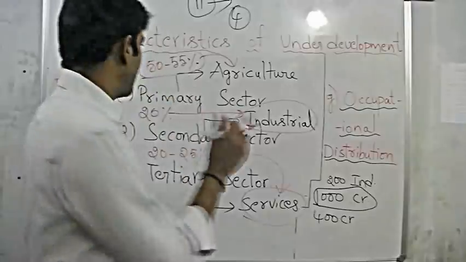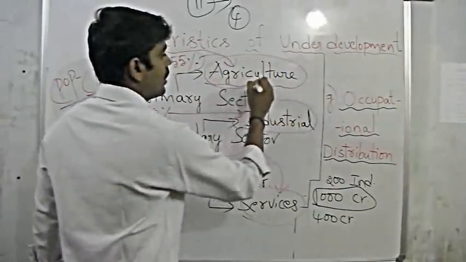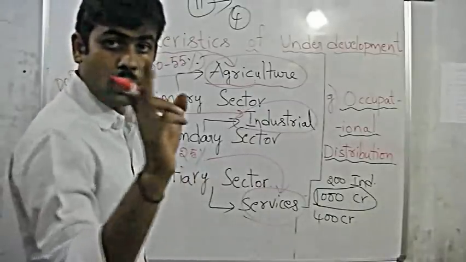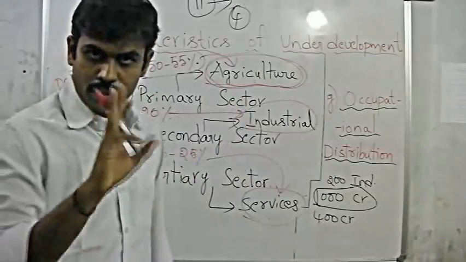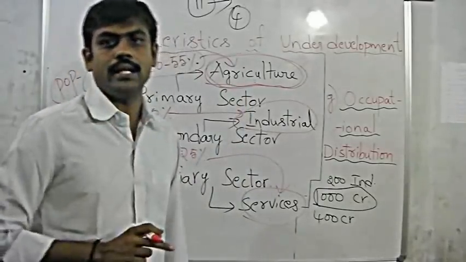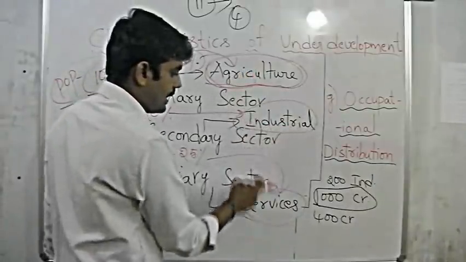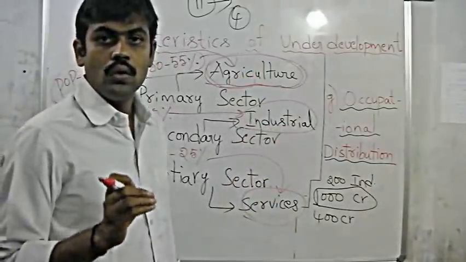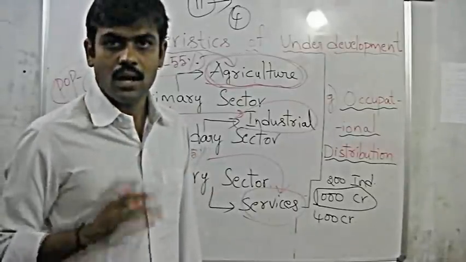Whereas 50 to 55% of the people are depending on agriculture. The more concentration of people is on agriculture. Remember? But unfortunately, the contribution of these three sectors to Indian national income is varying. How?